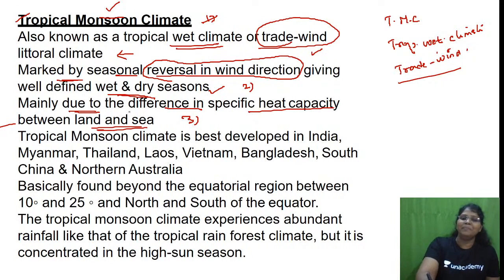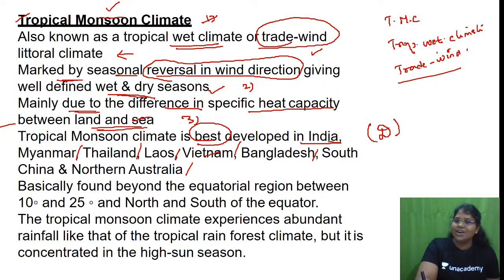Please answer me, ma'am. Next, this tropical monsoon climate is best developed in India, Myanmar, Thailand, Laos, Vietnam, Bangladesh, South China and Northern Australia. So this comes under our code distribution. Under distribution, this represents P, places. Is this clear, friends? Are you able to follow?